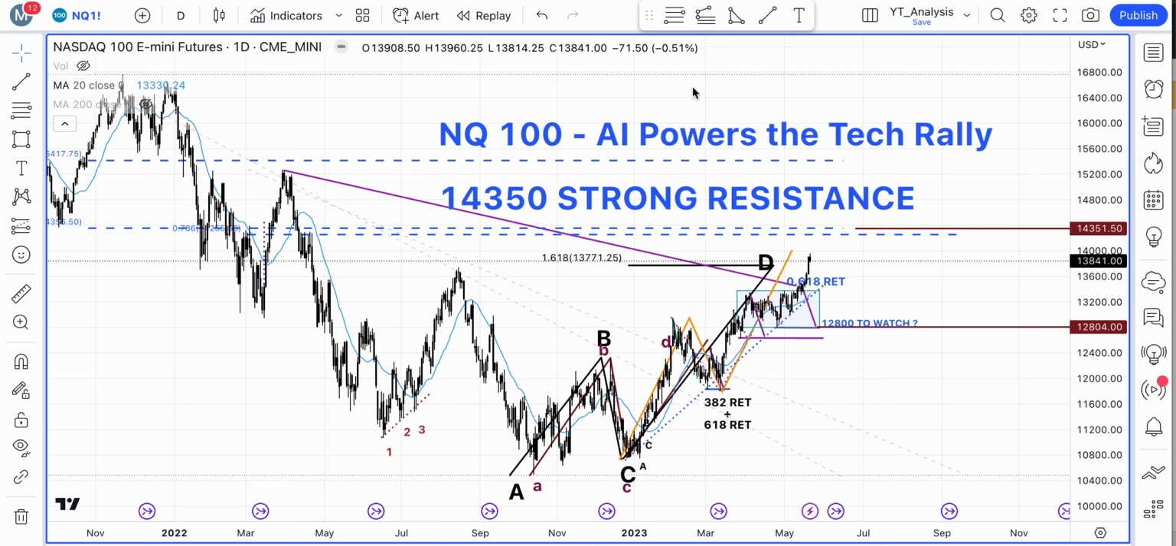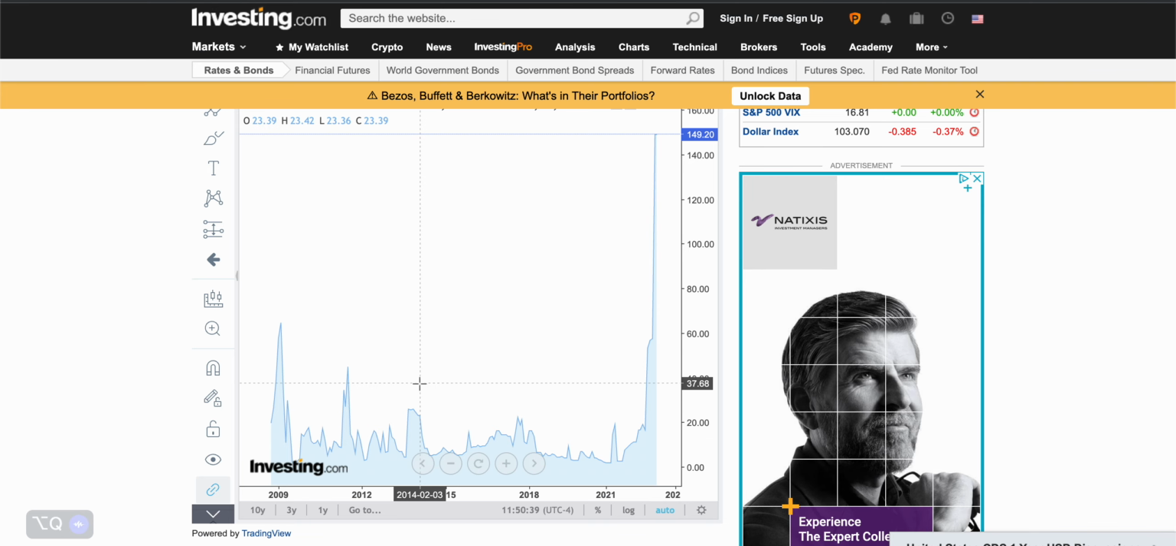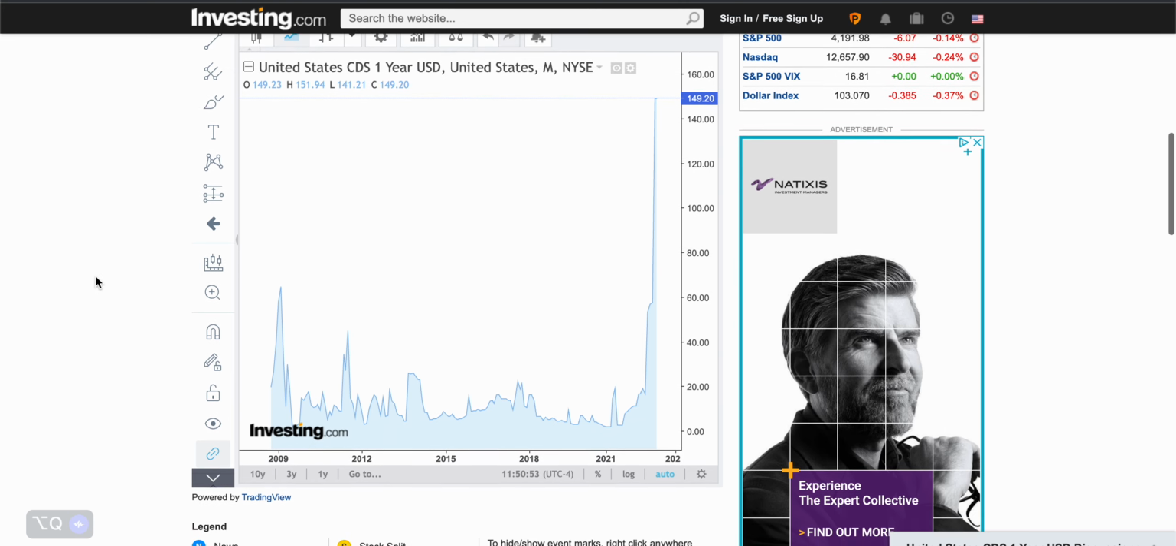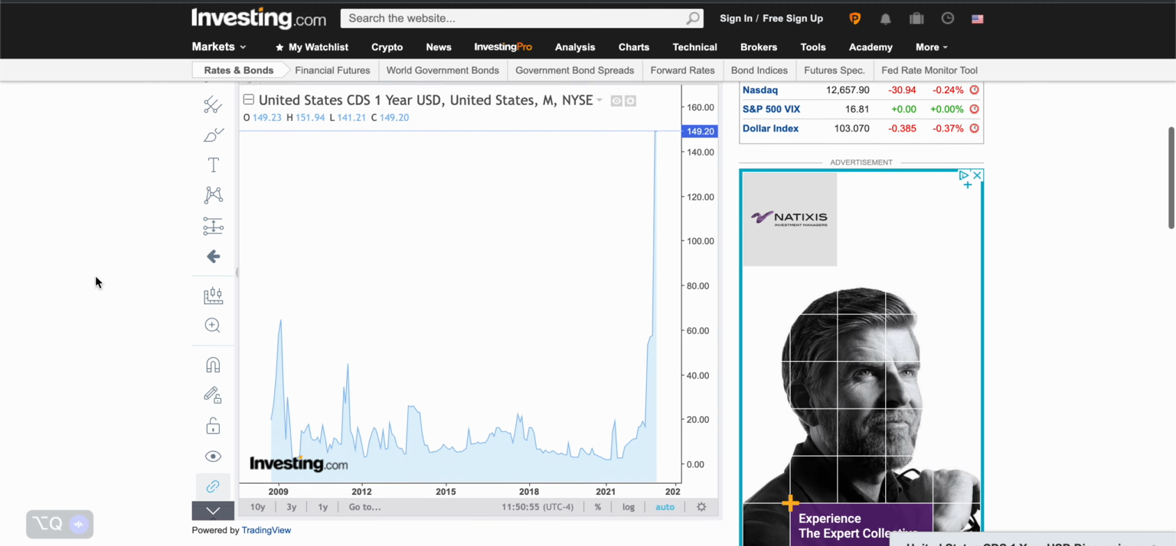So guys, before we move on to looking at the stock indices, as we always do in this video segment, let's quickly also visit the issue of the debt ceiling. Here I want to highlight one thing to the subscribers, and that is that what we are looking at is the chart of 1 year US credit default swaps. United States CDS 1 year USD.